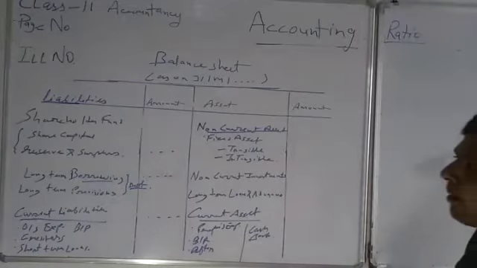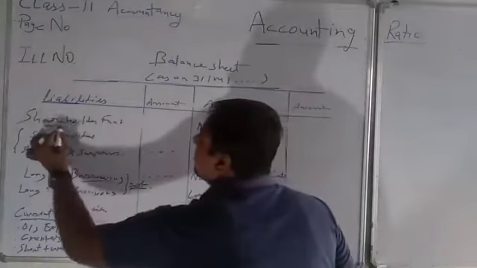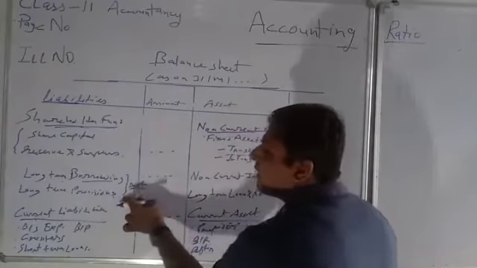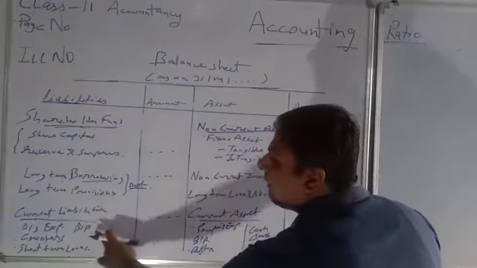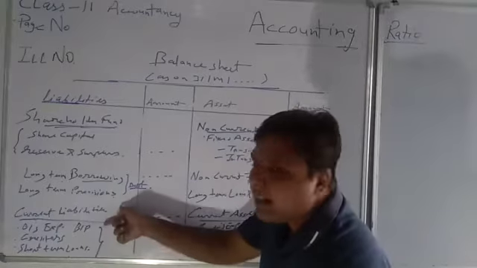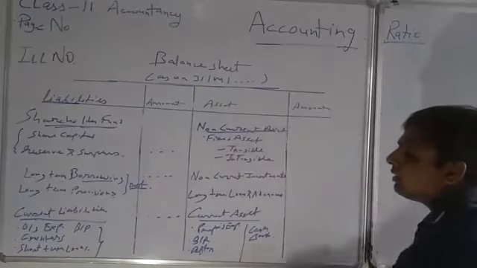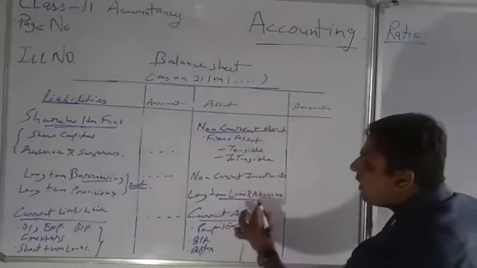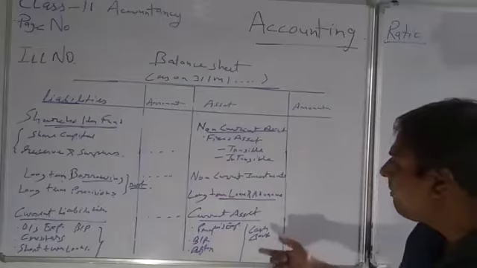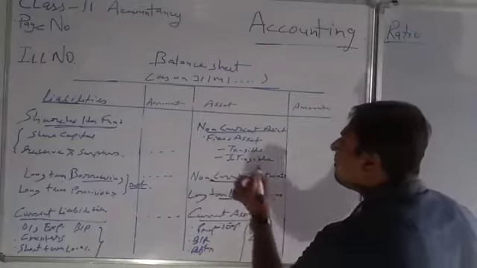In this, what you have to remember is why I have taken the balance sheet. We have done it a lot of times. We have to remember the particular headings. Shareholder funds, long-term borrowings, long-term provisions are always given in the question. Under current liabilities, the heading will be given and this item will be missing. So all these items are included in current liability. Then, fixed assets are included in non-current assets, along with non-current investments and long-term loans and advances. Remember this term. This is our asset. Most of the students make this mistake. Now the current assets. Remember these headings. These are very important for you all.